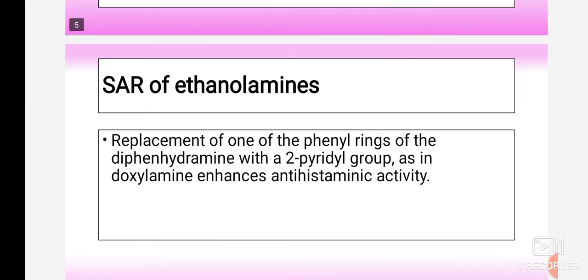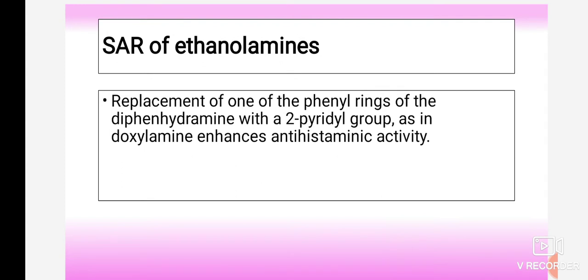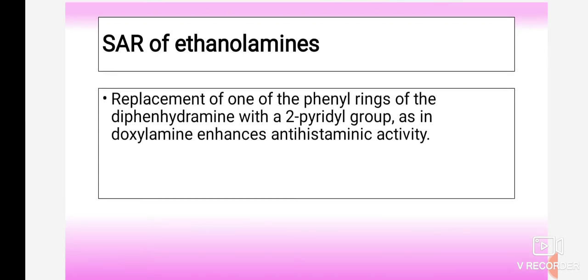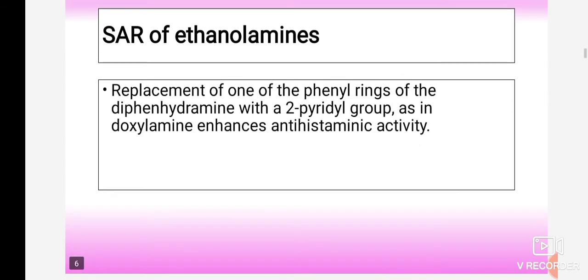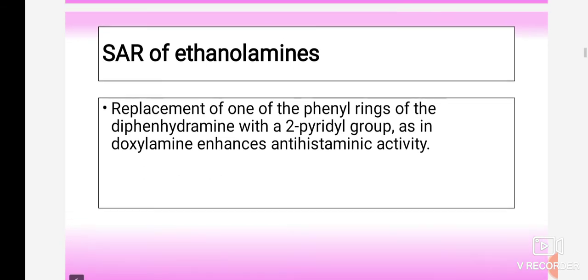Then the next one is replacement of one of the phenyl rings of diphenhydramine with a 2-pyridyl group, as in doxylamine, which enhances antihistaminic activity. This is also one of the important points. They may give you the structure of diphenhydramine and ask, if a phenyl ring is replaced with a 2-pyridyl group, what is the effect on activity?